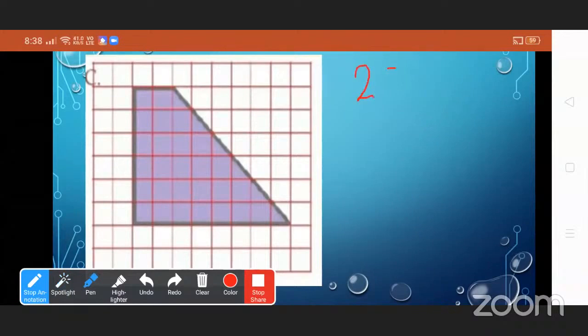The complete squares are 27 and the half squares are 6. The half of 6 is 3. So the area of the given figure is 30 square units.